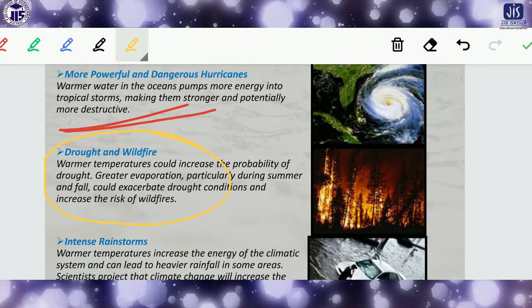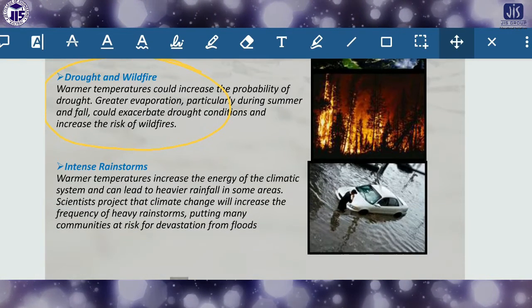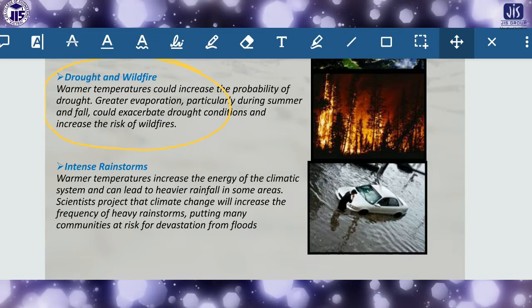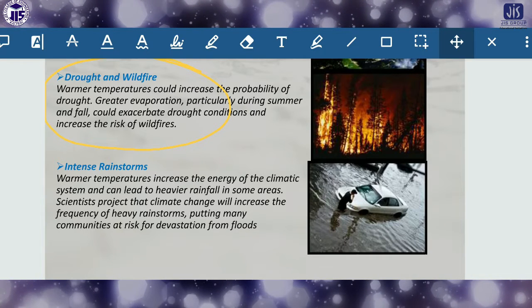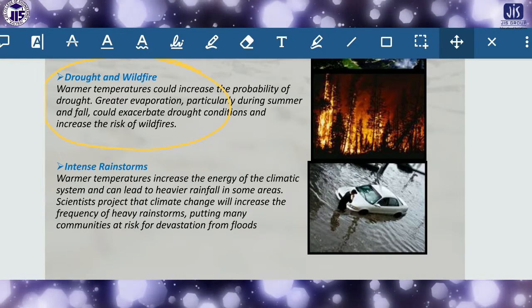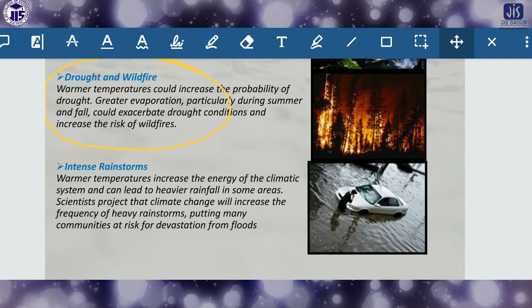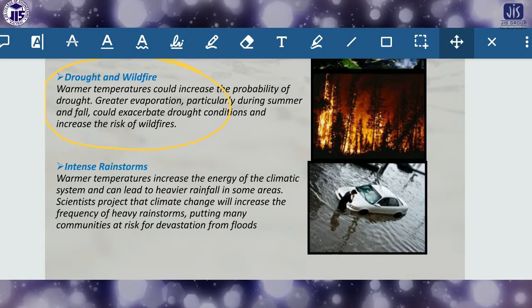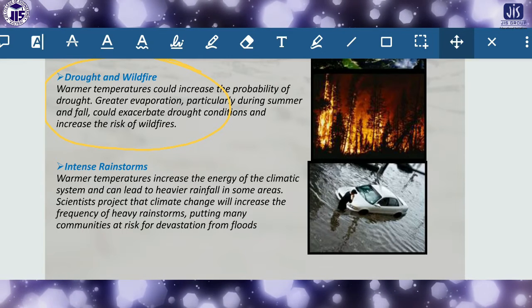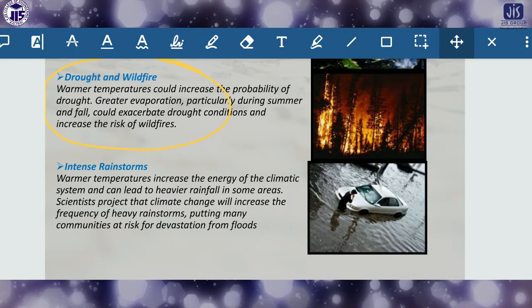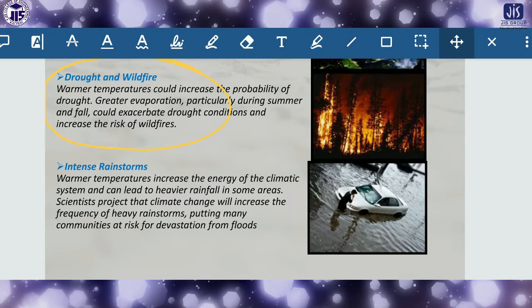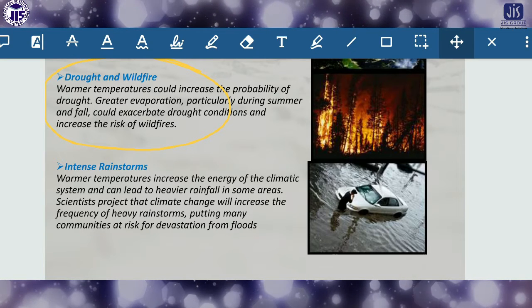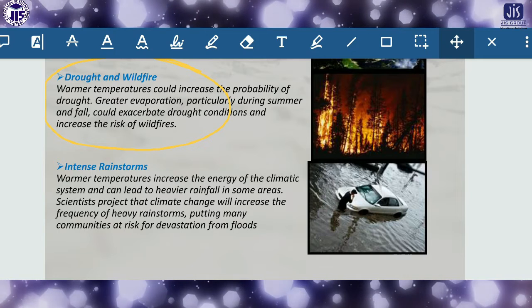Okay, so then another thing is intense rainstorms. Warmer temperatures increase the energy of the climatic system and can lead to heavier rainfall in some areas. Scientists project that climate change will increase the frequency of heavy rainstorms, putting many communities at risk of devastation from floods.